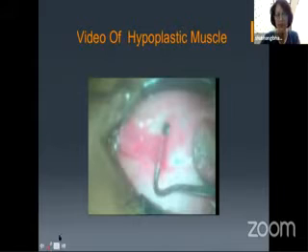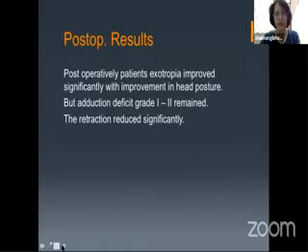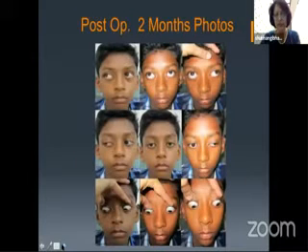It is an old video of mine, so the clarity is not very good. Post-operatively, though exotropia improved, the adduction deficit remained. The retraction also became less but remained. These are the post-op photos. In primary position he was okay, but there was an adduction deficit and some retraction in adduction.